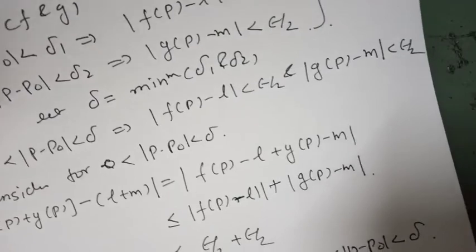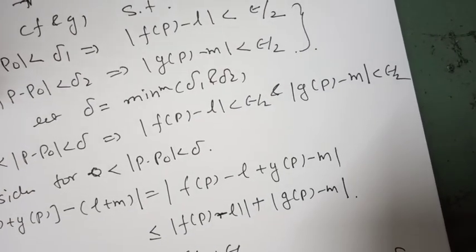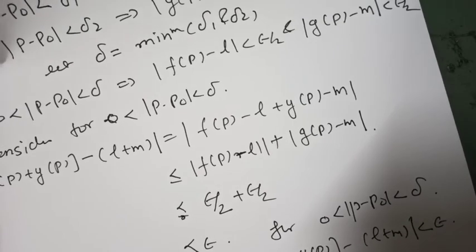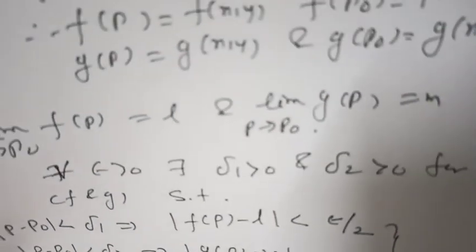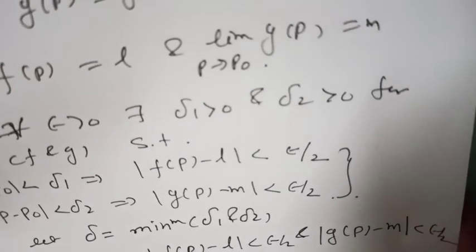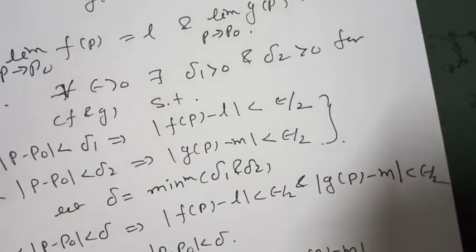Similarly, we can prove the limit of f of p minus g of p as p tends to p0 is L minus m, choosing the proper delta for a given epsilon. In this way, the remaining 4 inequalities we can prove by choosing the proper values of epsilon and delta.